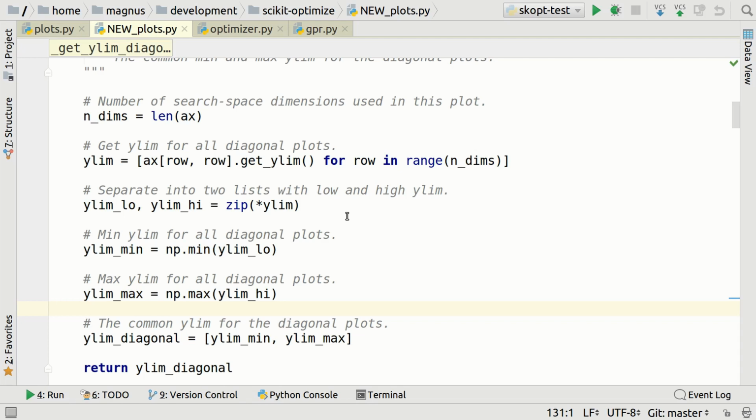And also, when I read code, okay, this is another thing I want to tell you. I don't read the code when I read my old stuff. If I read something I wrote 10 years ago, I just read the comments. I read English. Number of search phrase, blah, blah, blah. Get ylim, separate min ylim, blah, blah. The common ylim, return it. Personally, I get confused if I have to switch between code and comments.